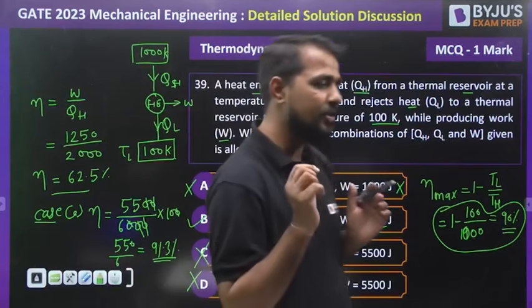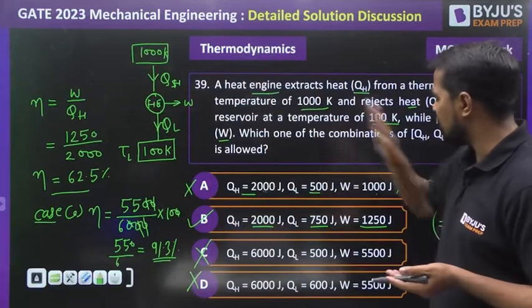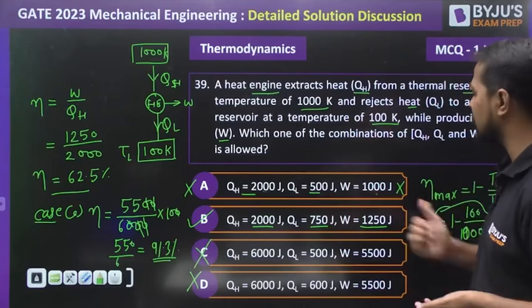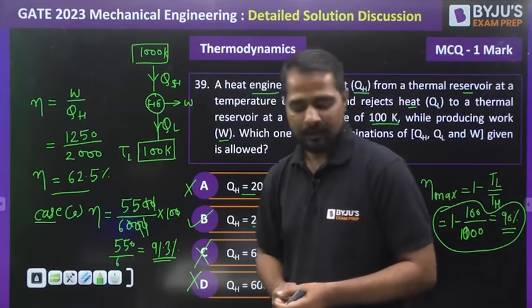So what is the correct answer to this question? The correct answer is B: 2000 added to the system, 750 leaving the system, and 1250 is the work done by the system. Is it clear to all? This is the one question.